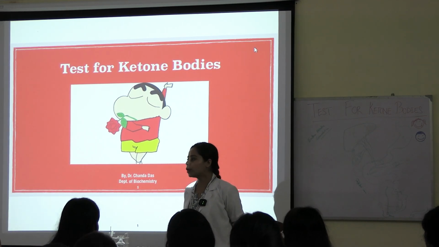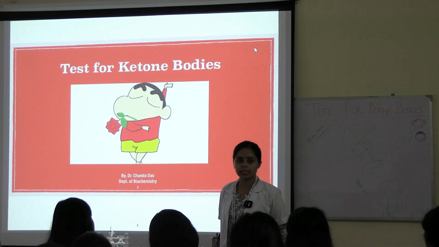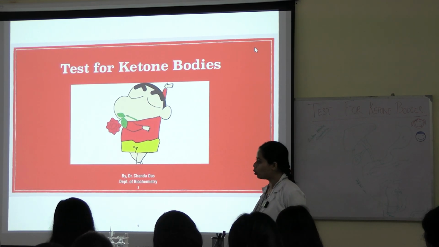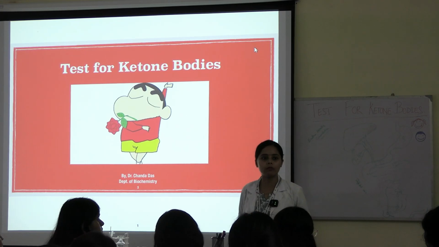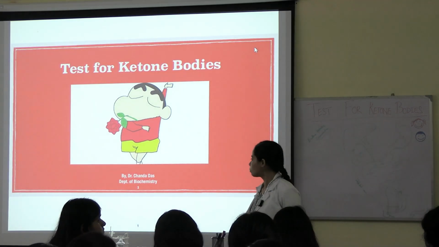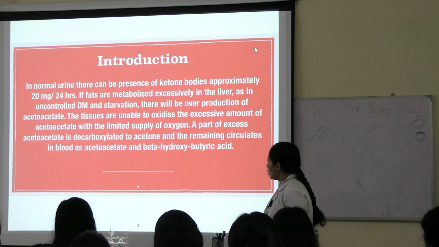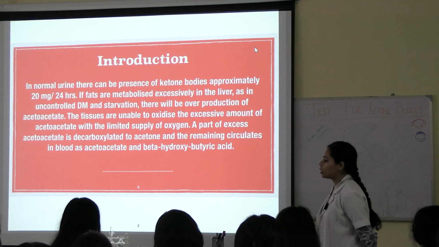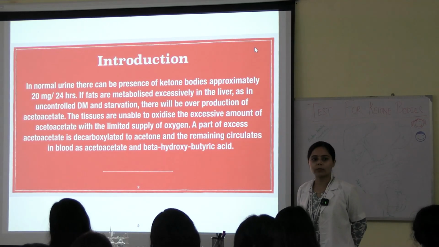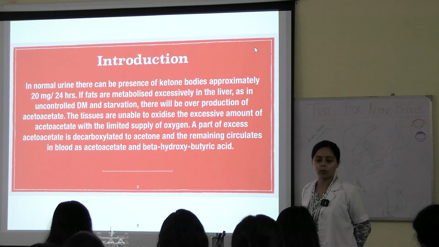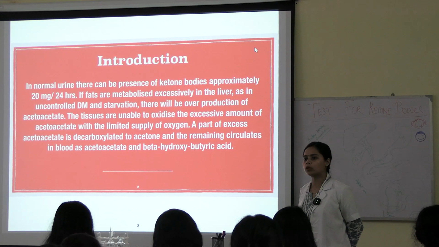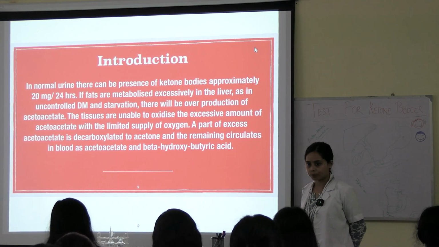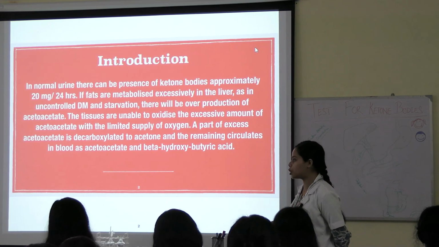Yes. So today we are going to learn about the test for ketone bodies. That is for detecting the presence of ketone bodies in urine. Another abnormal constituent of urine. So in normal urine there can be presence of ketone bodies, approximately 20 milligram per 24 hours. That means if you examine a normal healthy person's urine sample, you can get approximately 20 milligram in 24 hours. Now what happens in case of starvation?